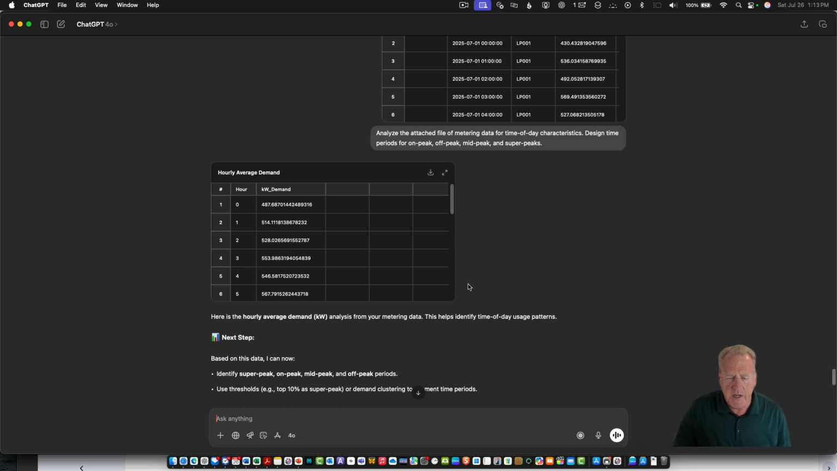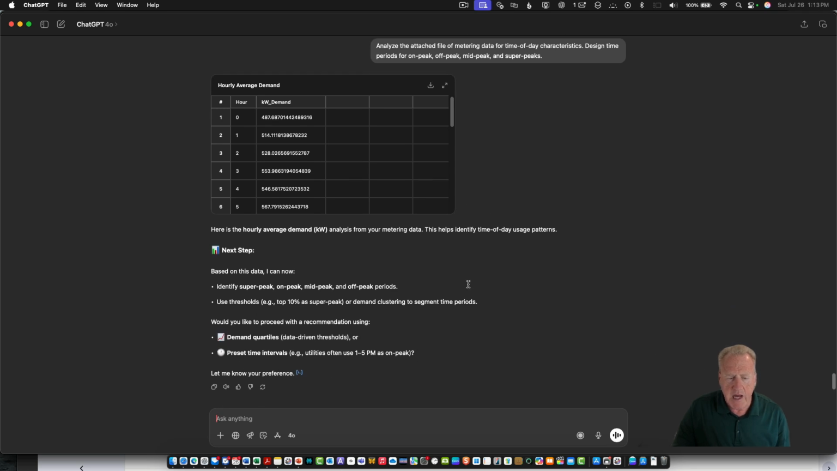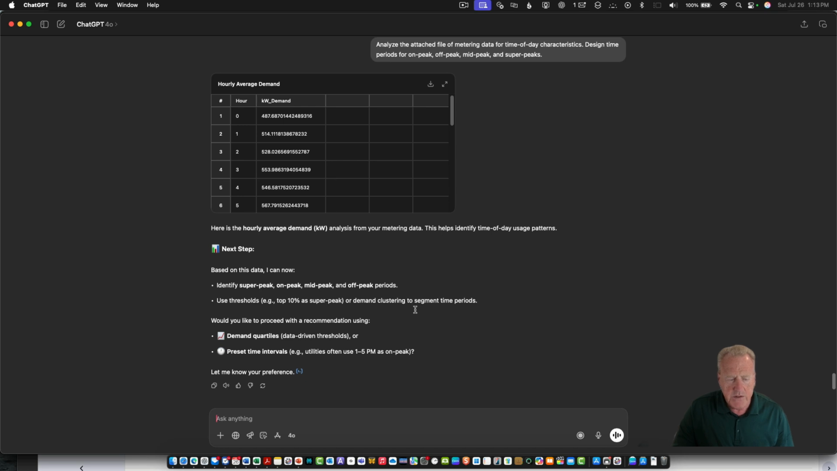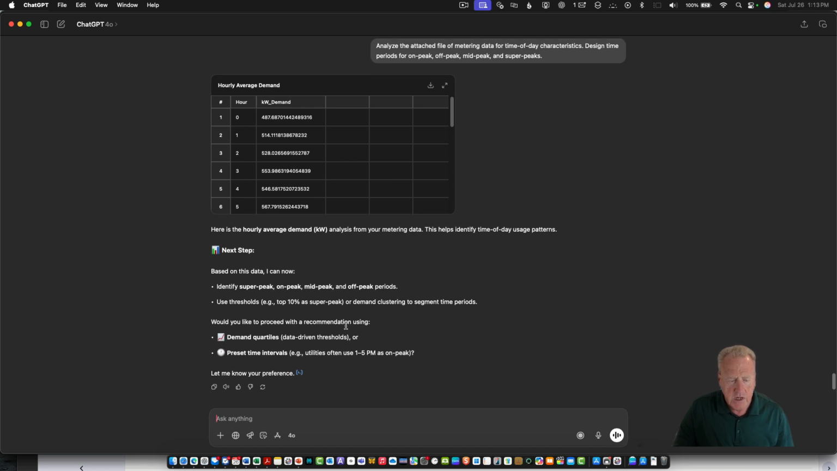So here it does the analysis to identify the time of day usage patterns. And it says, based on this data, I can now identify super peak, on peak, mid peak, and off peak periods using these thresholds. And it asks for a little more data. So let's ask for preset time intervals.